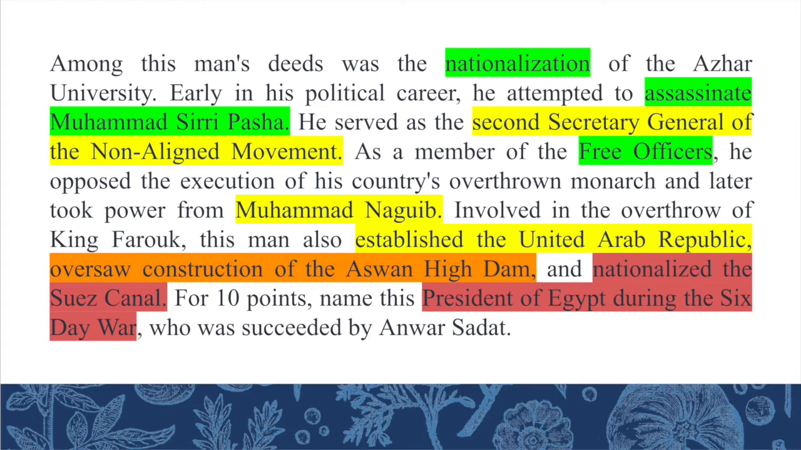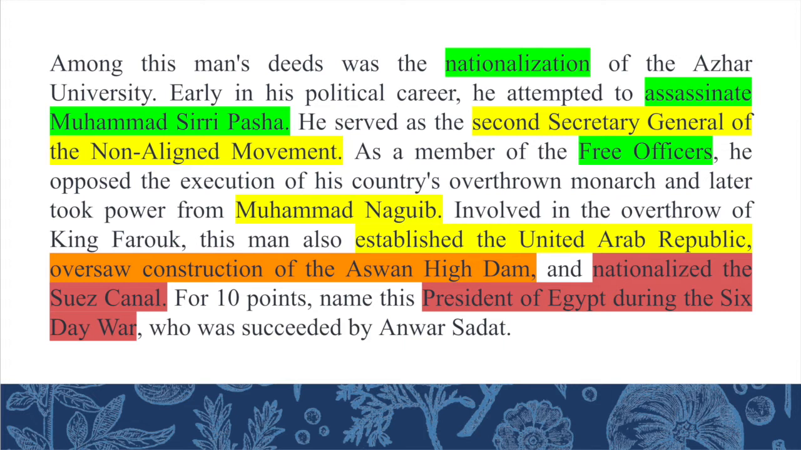So starting from this first clue, that this man's deed was the nationalization of the Azhar University. From the pronunciation of Azhar, you can already interpret that this man probably has something to do with Islam, or at least is a citizen of an Islamic country, maybe in the Middle East. And when you think about nationalization, you can connect that to countries that have undergone nationalization in the Middle East. One of the most famous examples is, of course, Egypt, so you can already be looking in the right